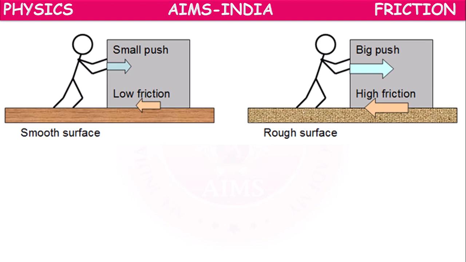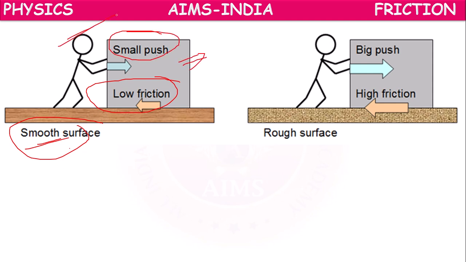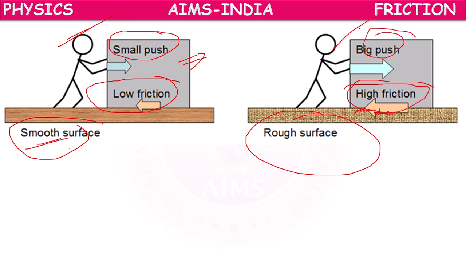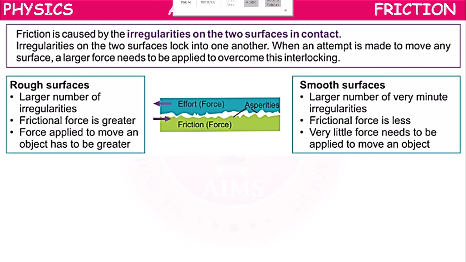Next. A smooth surface will show low friction, so we have to apply a small push or small force for moving this block. But for rough surfaces, so many irregularities between the surfaces will be there, so they will show high friction. So we have to apply a big push, or more force, to move the block. So friction is caused by irregularities on the two surfaces in contact.